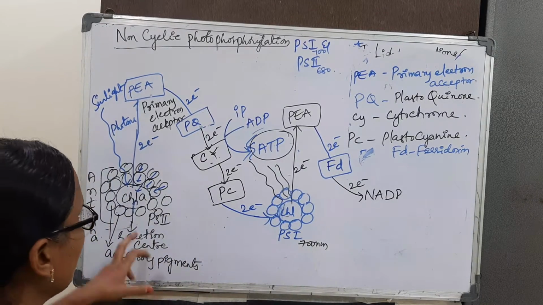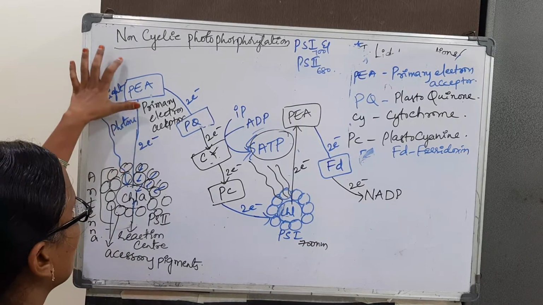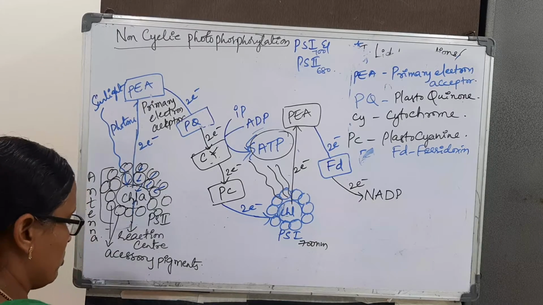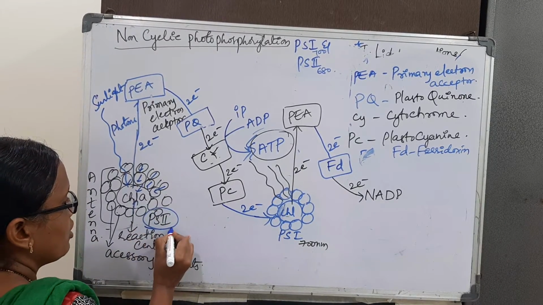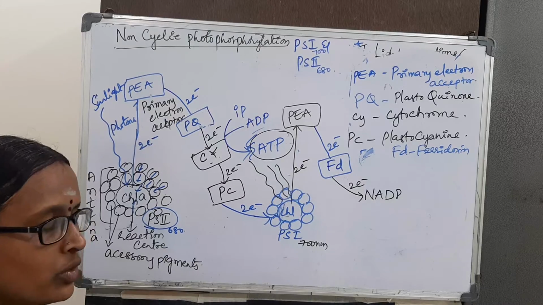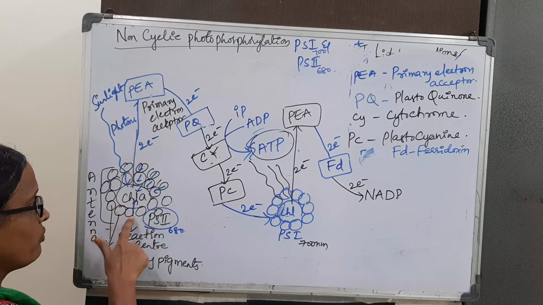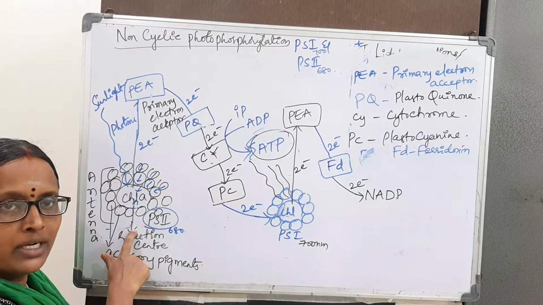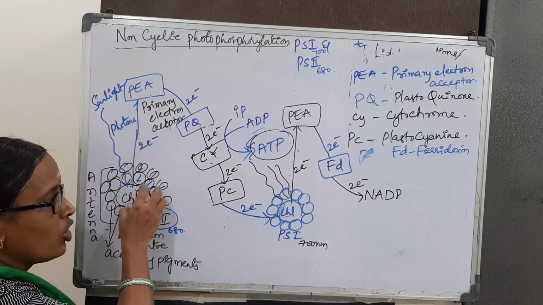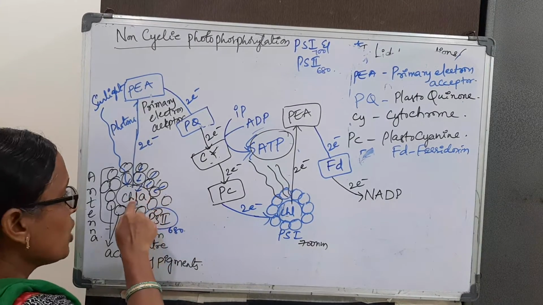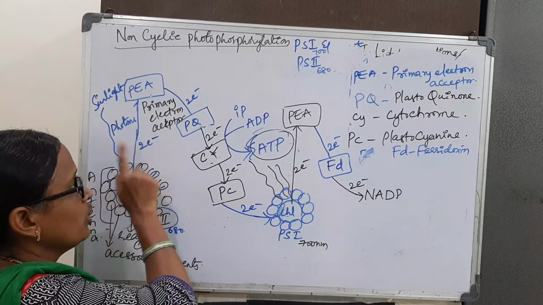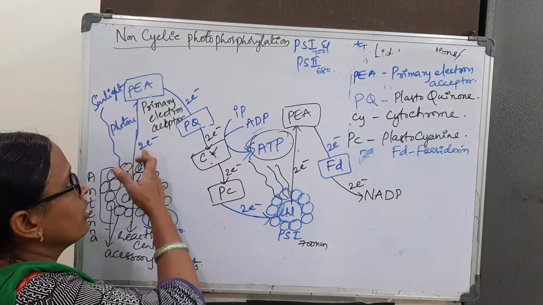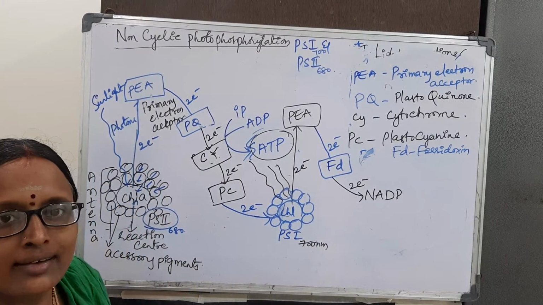Once again we will recollect this non-cyclic process. Here is photosystem 2. What is photosystem 2? It is a group of pigments, chlorophyll A and other accessory pigments. By the absorption of light, all the pigments take light and pass it to the reaction center, which is excited and releases the pair of electrons, accepted by the primary electron acceptor.